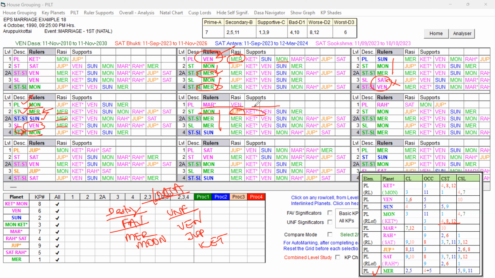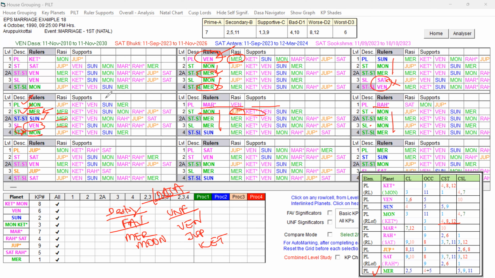So Mars has some weakness because there is no green planet in its supports, and star level Moon has some weakness. But Rahu is the same way: star level Moon, sub level Moon, Mercury, all are playing a role.